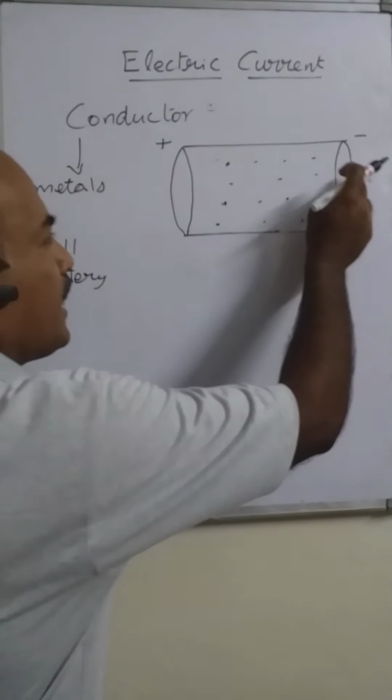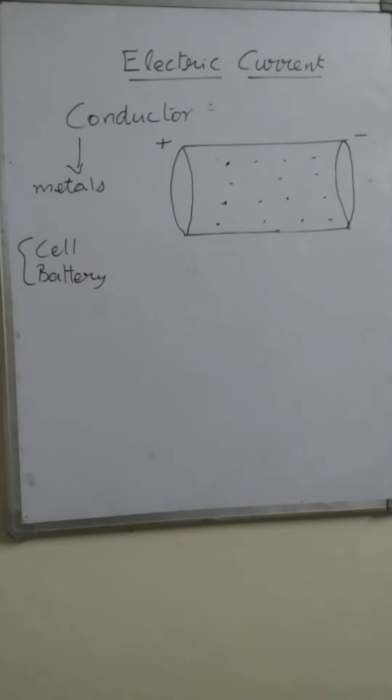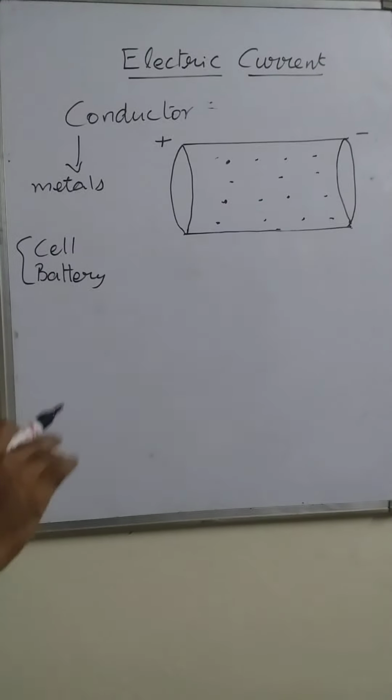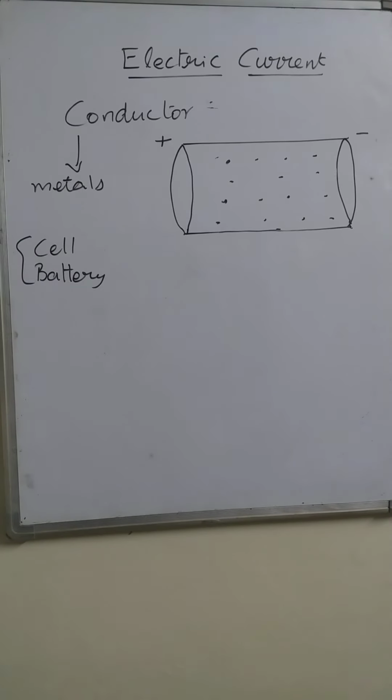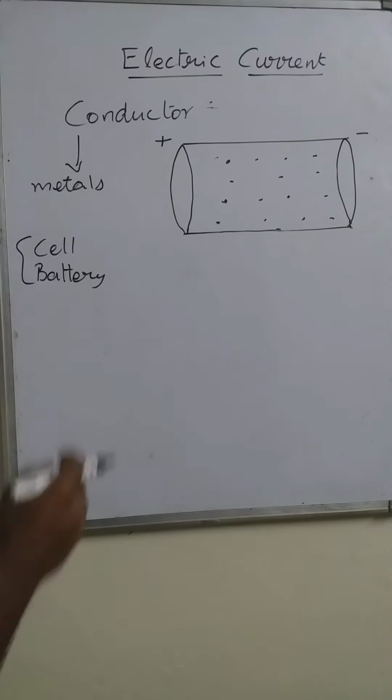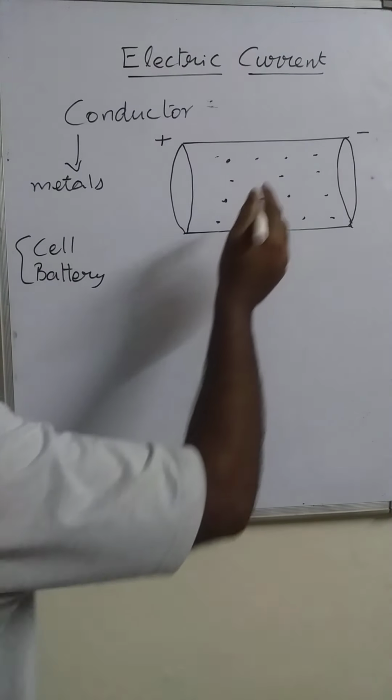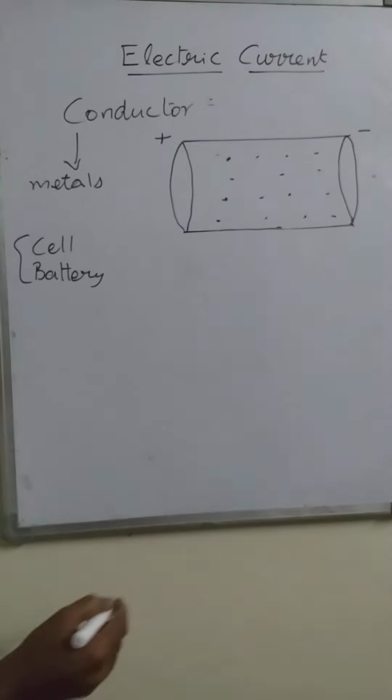So after connecting this conductor across the terminals of the source, the electrons start to flow from one terminal to another terminal, from one end to another end. From which direction? The electrons start to flow from negative to positive terminal.